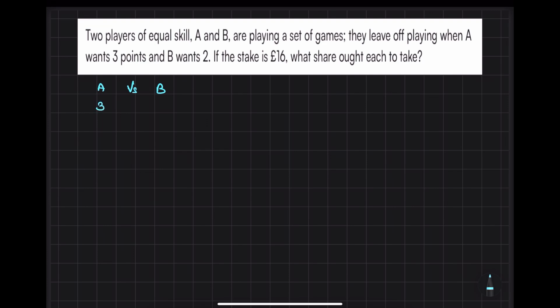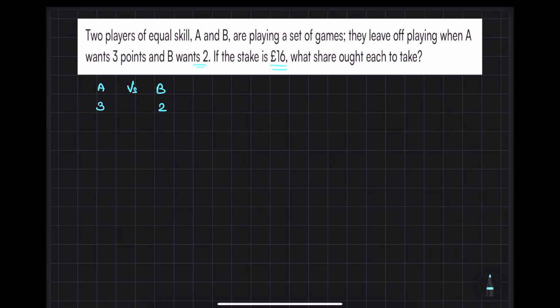So suppose that I need 3 points and you want 2 points, and the game ends. Okay, so if I get 3 points, I will win the game. Before that, if you get 2 points, you will win the game. But because of a certain reason, the game stopped. Okay, now if the stake is this much euro, suppose it is 16 rupees.